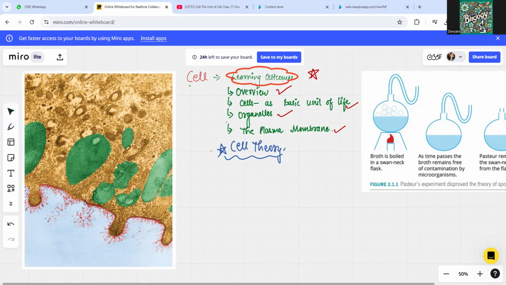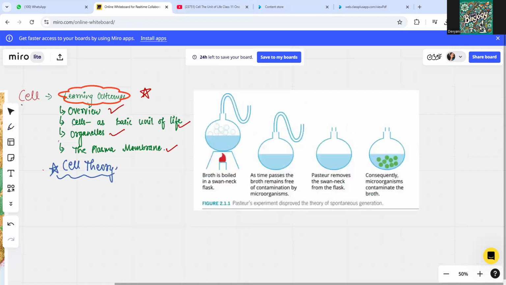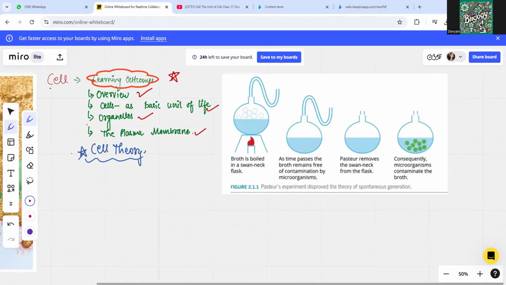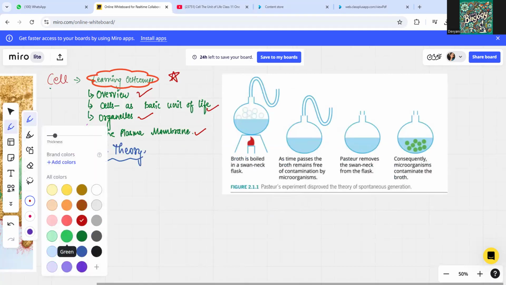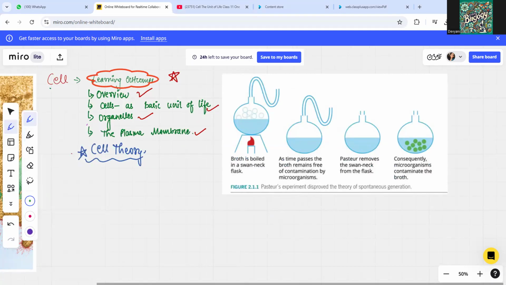Now, let's see what the cell theory actually is. I am hoping that the base is already clear on your part. If not, we will be doing it in detail. The cell theory came up with the point that all cells arise from pre-existing cells, right? All cells come from pre-existing cells only.